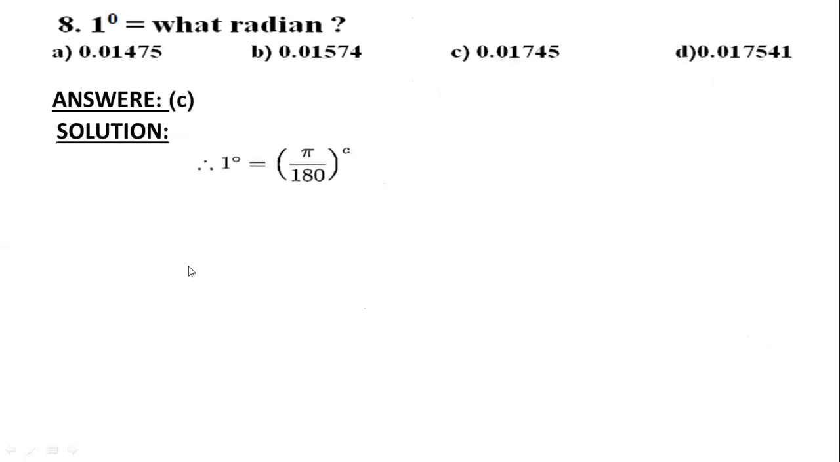Number 8. 1 degree equals what radian? You know, 1 degree equals pi by 180 radian. And the value of pi is 3.1416. Just putting the value of pi, 3.1416 by 180, you will get your answer, that is 0.01745. And one thing I wanted to give here for understanding: I have always been talking about degree to radian. So what will be radian to degree? If we go for radian to degree, it will be just the inverse relation, that is 180 by pi. Okay, thank you.